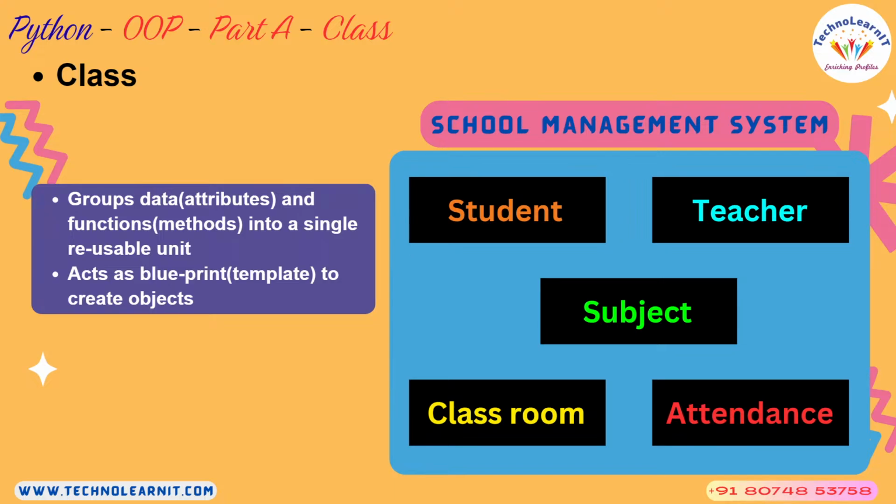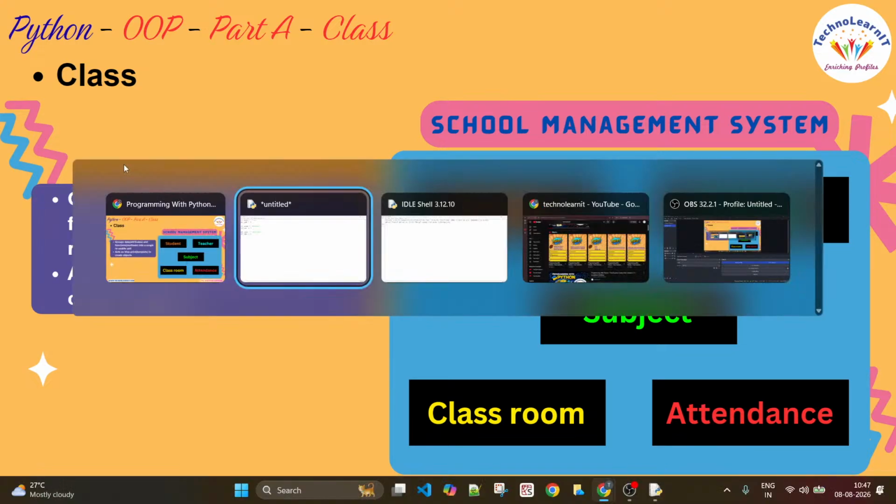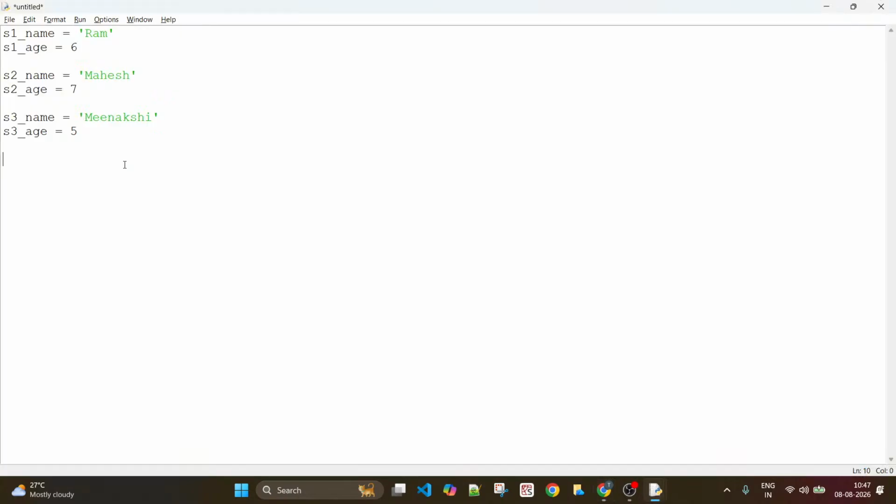A class allows us to club the data and also the functions into a single reusable unit. What does it mean? First thing, when I think of name, that name belongs to a student. When I think of age, that age also belongs to a student.